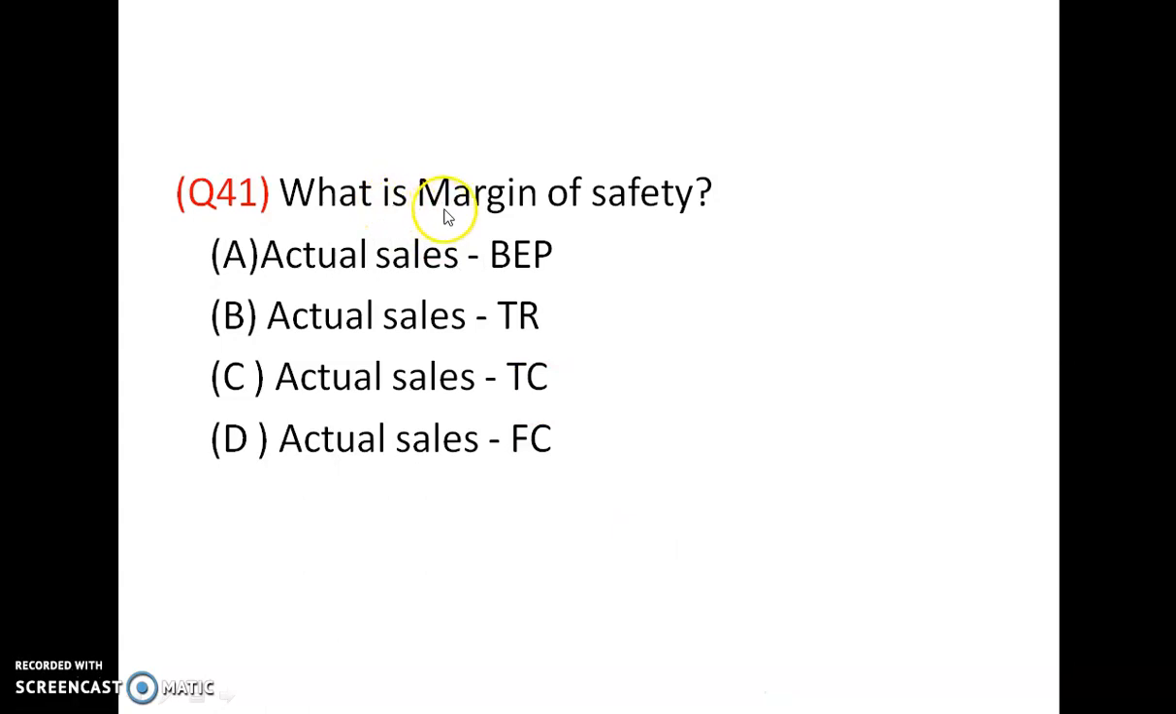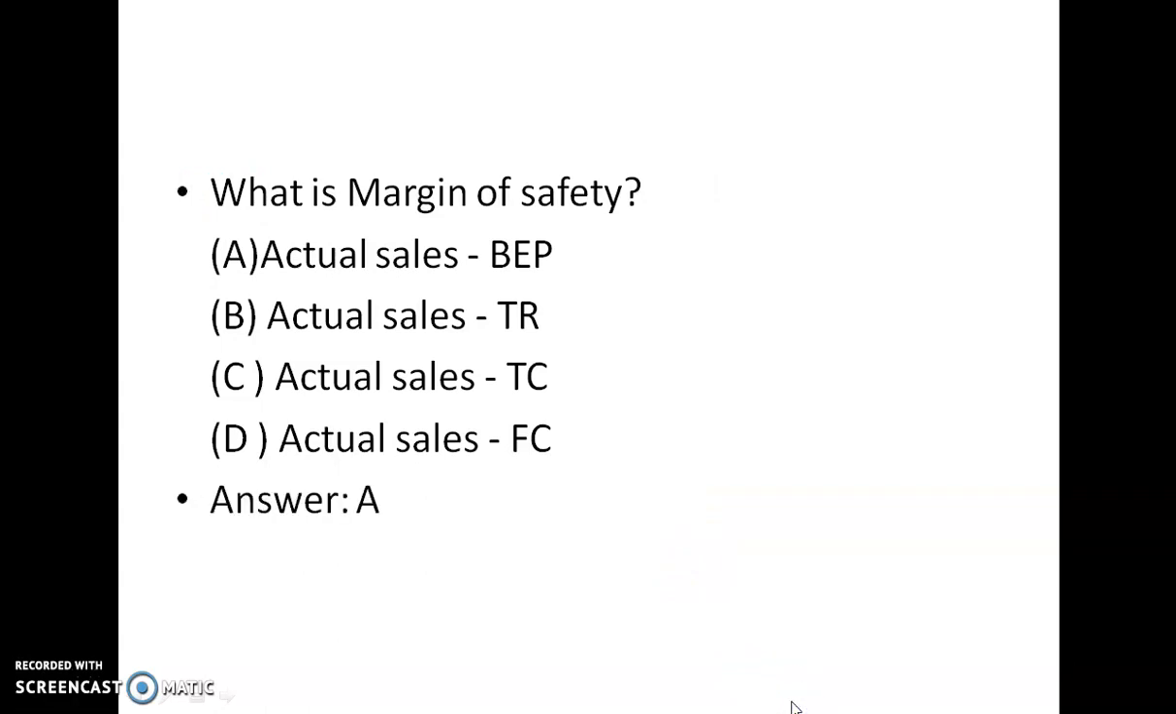What is margin of safety? Margin of safety is actual sales minus break even point. Answer is A. Actual sales, or total revenue, minus break even point is the margin of safety.